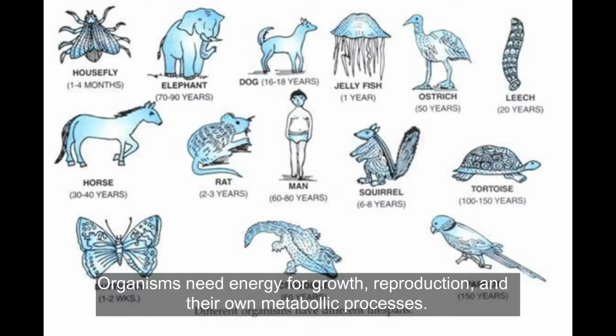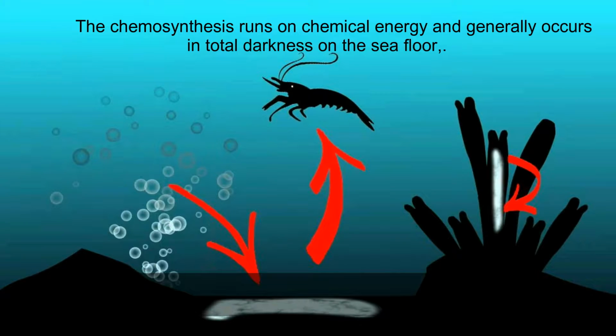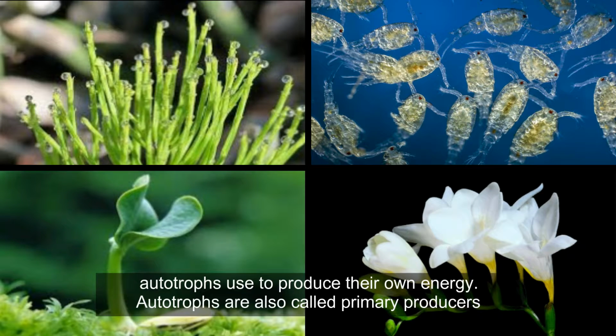Organisms need energy for growth, reproduction, and their own metabolic processes. Two processes by which some organisms get energy are photosynthesis and chemosynthesis. Chemosynthesis runs on chemical energy and generally occurs in total darkness on the seafloor, while photosynthesis needs the presence of light. The process of photosynthesis is the process that autotrophs use to produce their own energy.